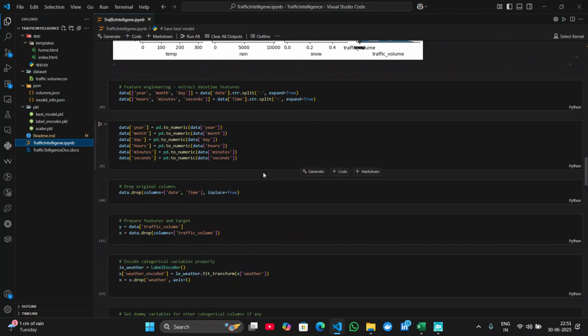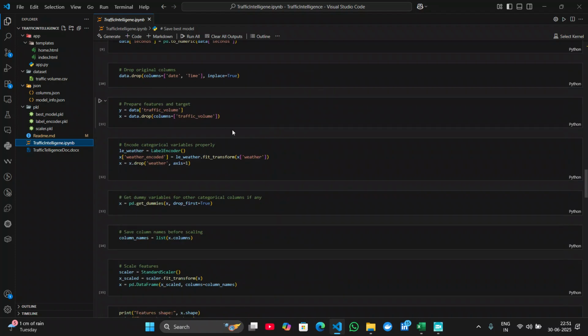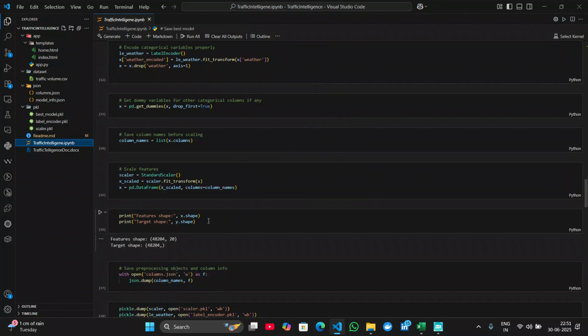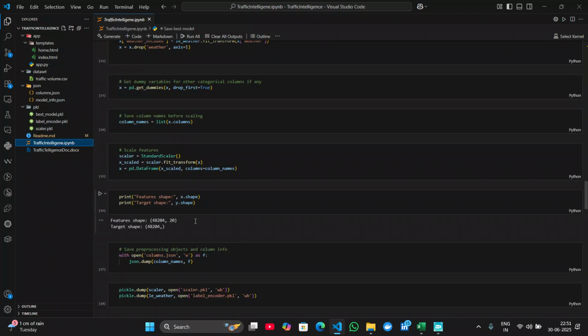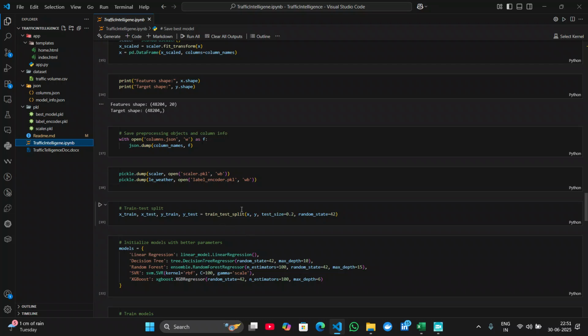I have done the feature engineering part, and I have dropped the original columns that seem to be unused and not useful for us, and encoded the categorical variables properly, and saved the column names, and later saved the columns.json file. Later I have done the train test split.